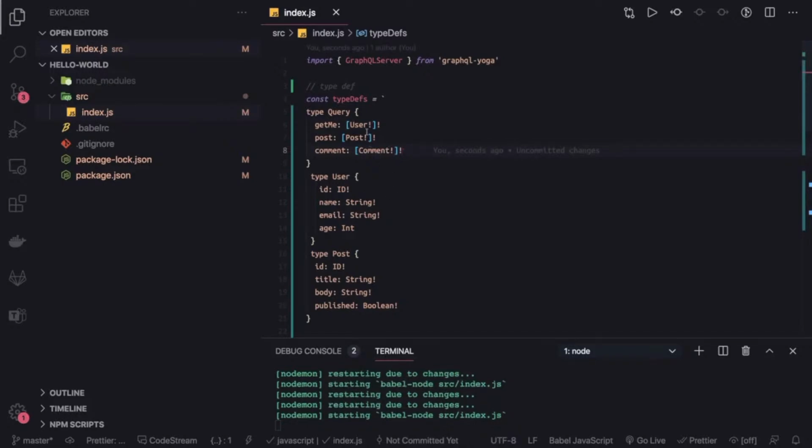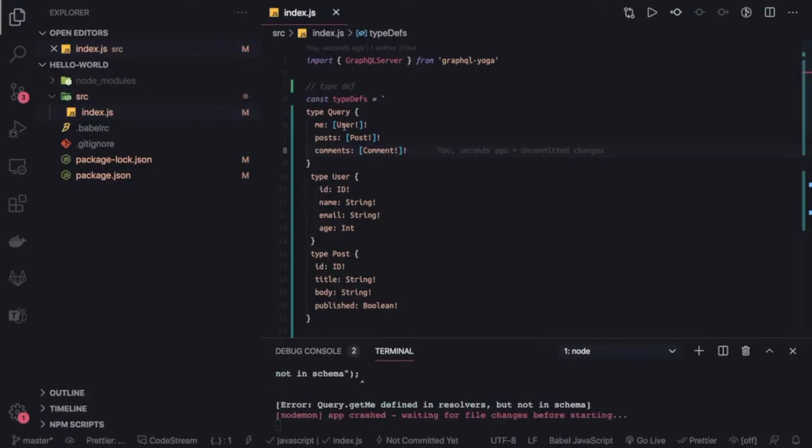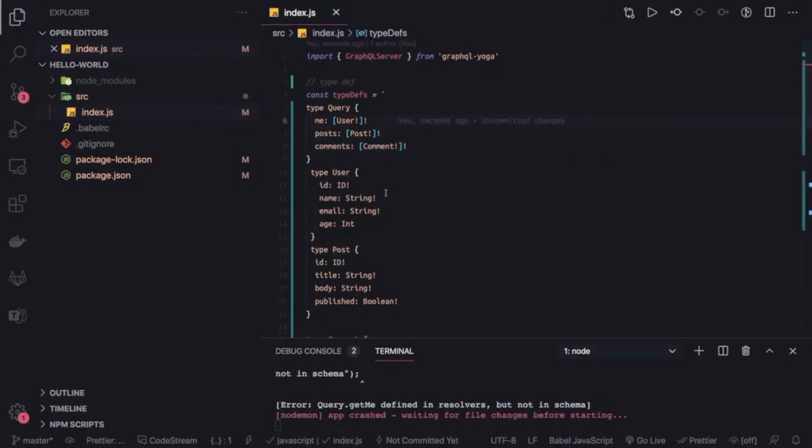So let's say these are our queries. We can call it posts. This is me, this is comments, okay, these are our queries. Now when we are defining the resolvers, we will just dump the data in the form of an array, for user, post and comment.